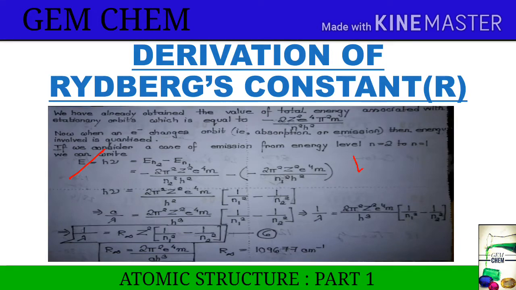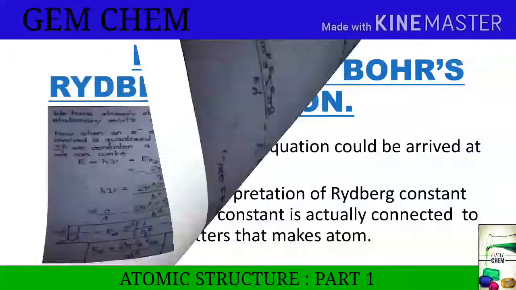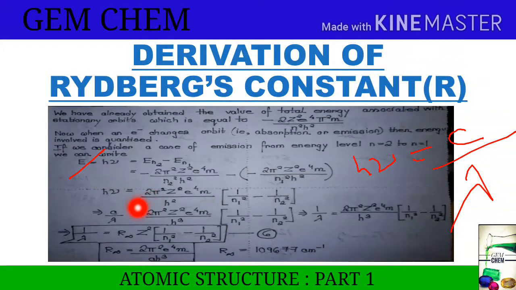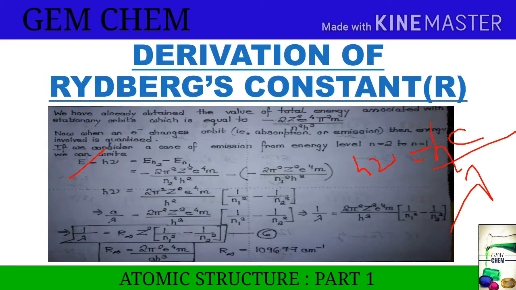We know the formula h nu equals hc by lambda. On putting this, c is taken here. Now this is more perfectly hc by lambda, right? So hc by lambda. Now this h comes down here, so we get this formula.